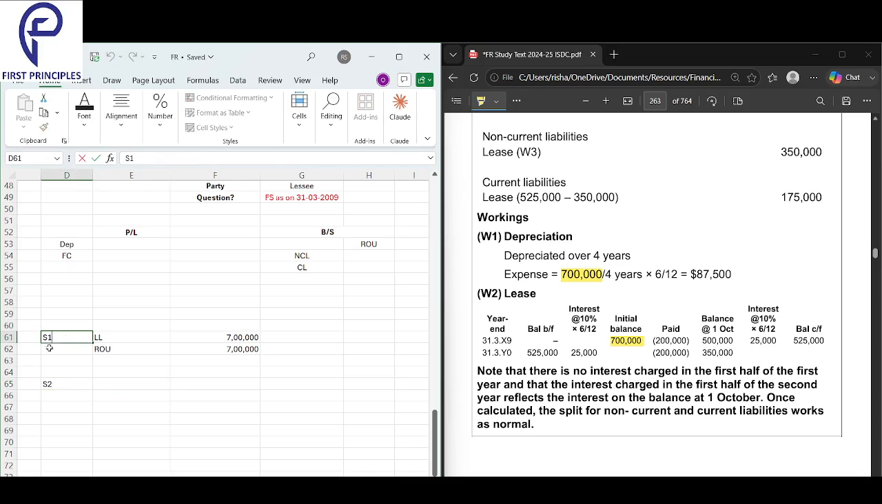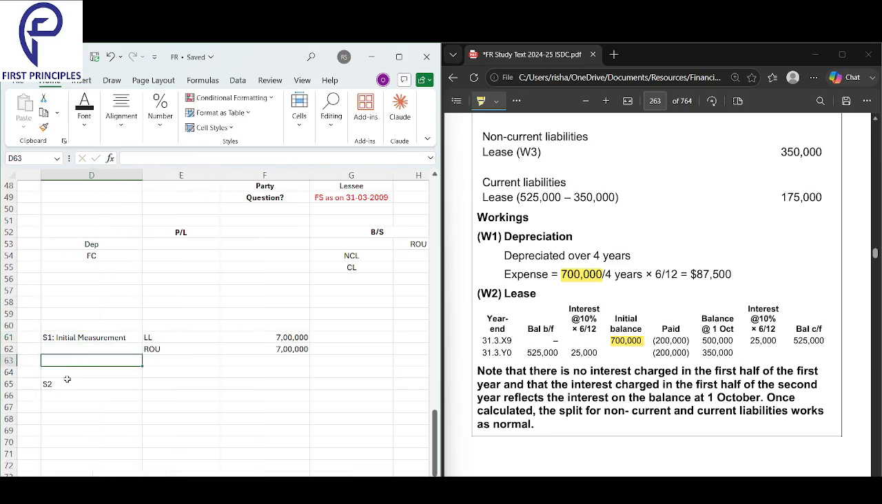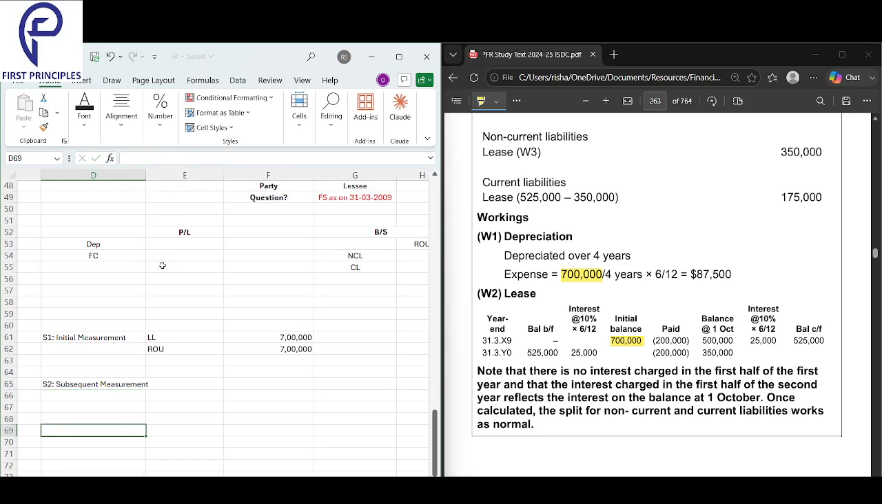In step one, what am I doing? Something called initial measurement. Initial measurement is done, finished, nothing else to do. ROU initial measurement done, lease liability initial measurement done. Now step two, I'm doing subsequent measurement. Very step by step I'm going through everything.